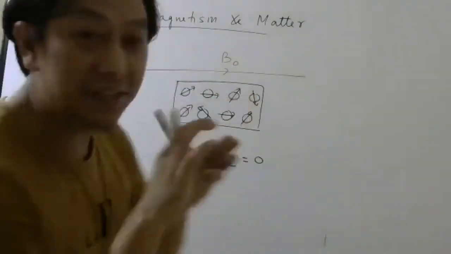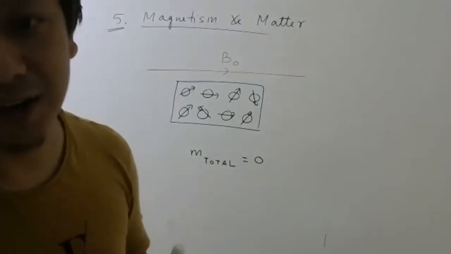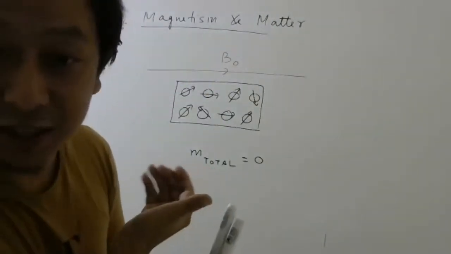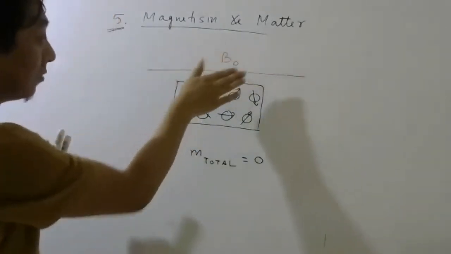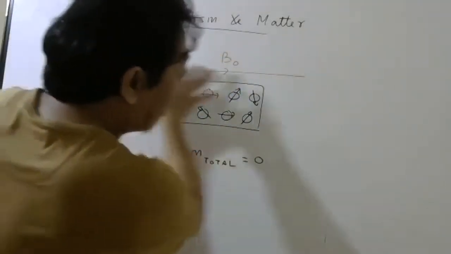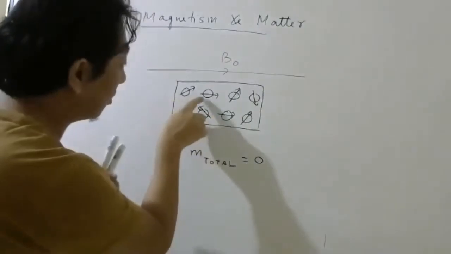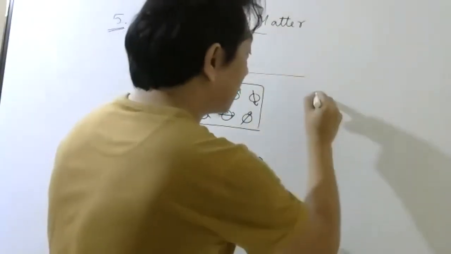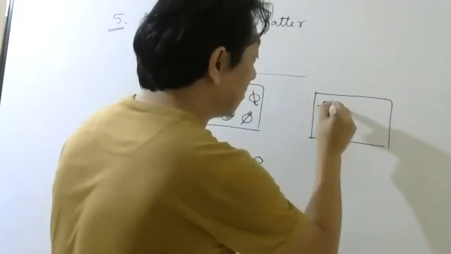Just put this inside a current carrying solenoid, where there is a magnetic field. Under the application of this magnetic field, these dipoles will experience a torque. And because of that, these dipoles will start coming in the same direction.